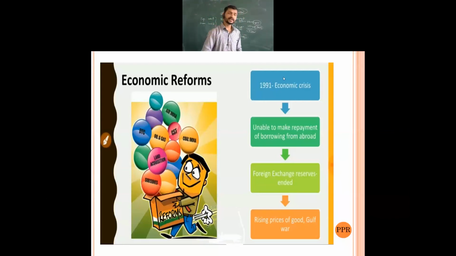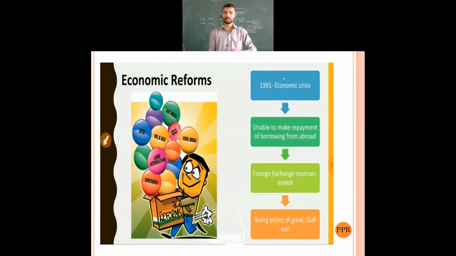But at that time, the IMF and the World Bank kept certain conditions. So what were those conditions? First, they told us we had to agree with these financial conditions: open up the economy by removing the restrictions for private people, reduce the role of government in many areas, and remove the trade restrictions between India and other countries.